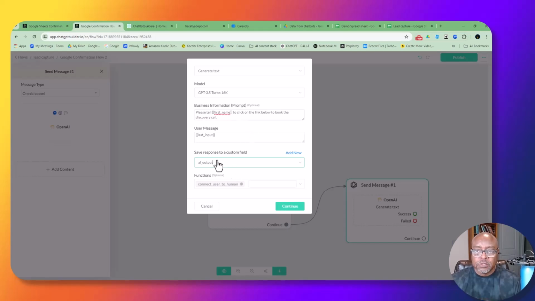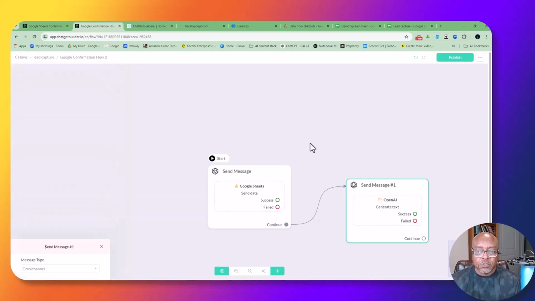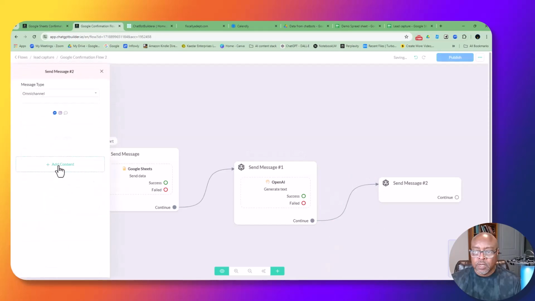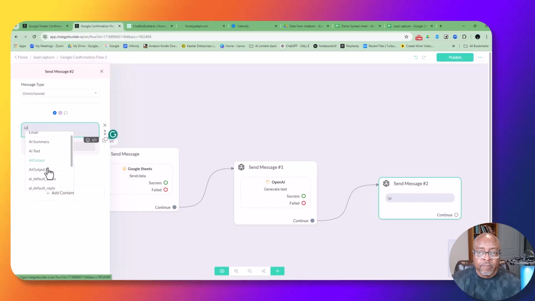Right now, I don't have anywhere for it to send the message. So I've got to come back here and click send message, and then text. Then I've got to put AI output, and make sure it's the same AI output that I put here.